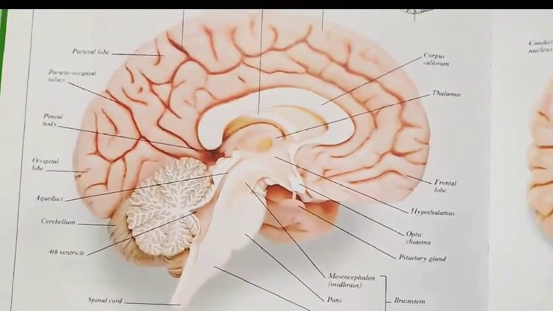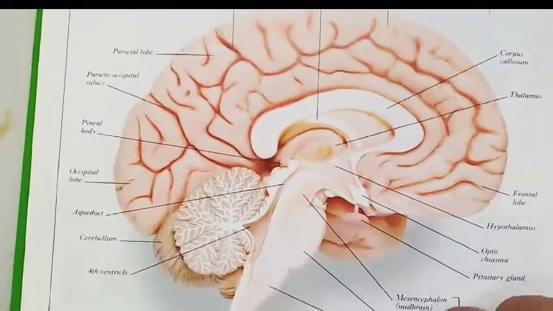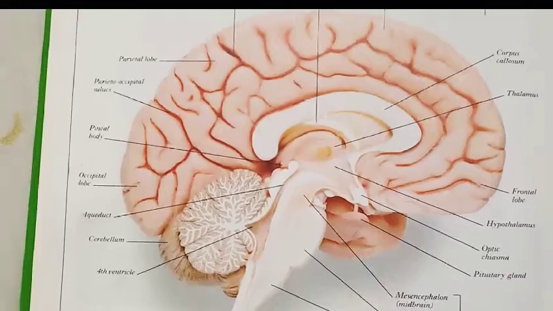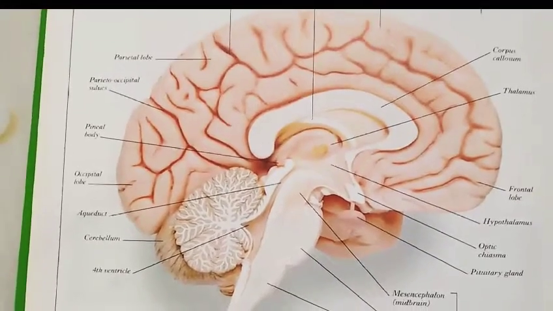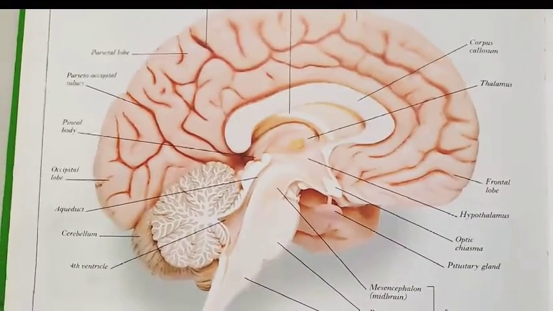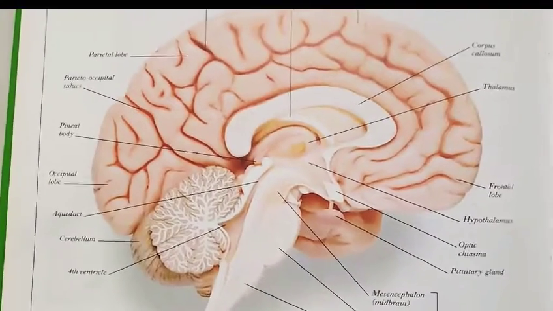Okay, now just behind this we can see here also a stem which is known as the spinal cord, and the spinal cord is a tubular structure connected with the medulla oblongata of the brain, and mainly situated in the neural canal of the vertebral column, and its function is the conduction of the impulses to and fro from the brain. It is the center of the spinal reflexes. So this is about the spinal cord.